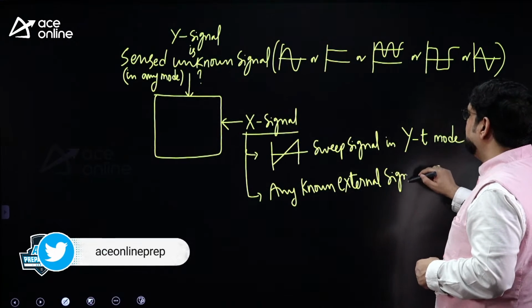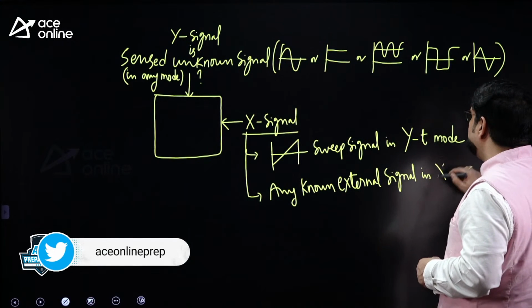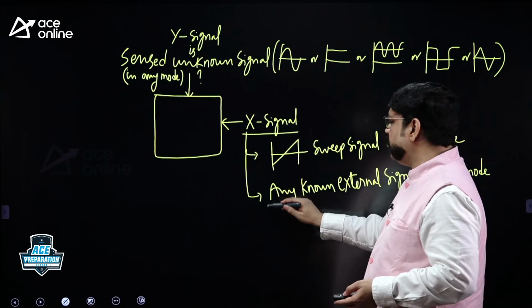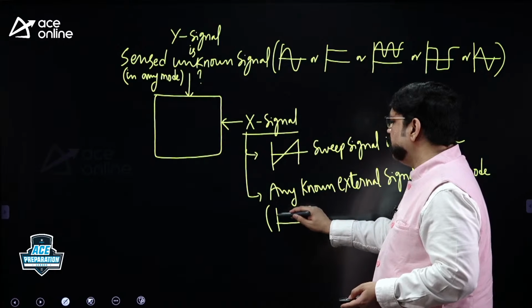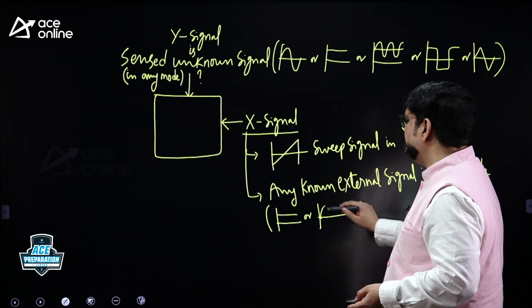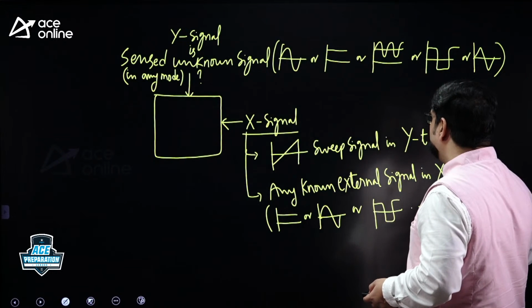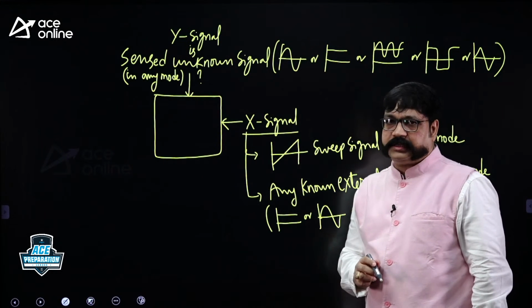External signal in which mode? In XY mode. Any signal you can apply. That is the meaning of that X. Any signal in the sense what? Maybe DC voltage, or maybe AC signal, sine wave, or it can be square wave, anything. That is up to you. Any kind of signal can be applied to that X.